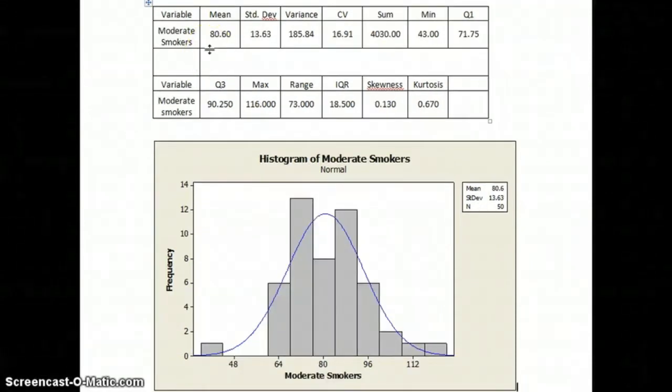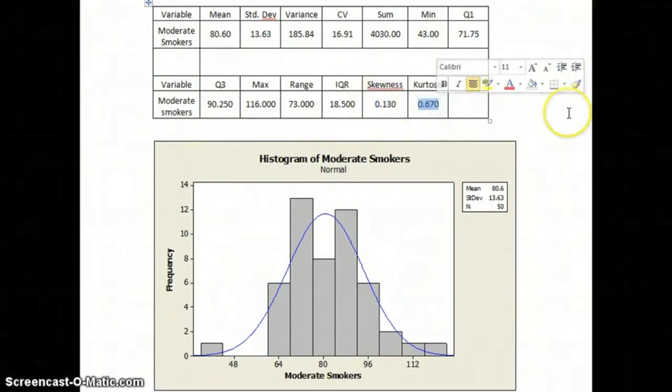The mean heart rate of moderate smokers is 80.6 beats per minute. The standard deviation of moderate smokers is 13.63. The distribution of moderate smokers is normal as the skewness value and the kurtosis value are within -2 and 2.